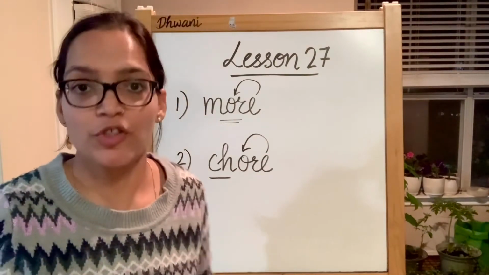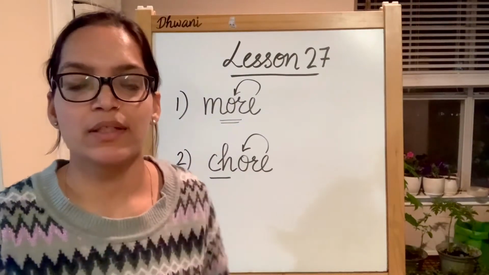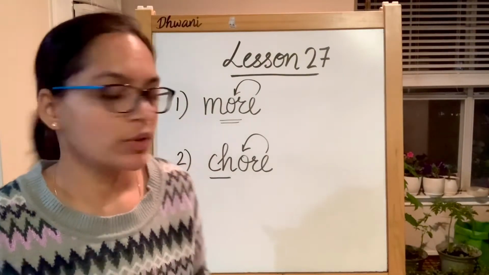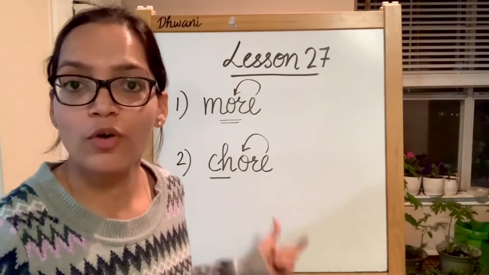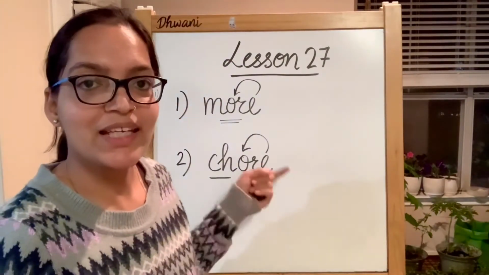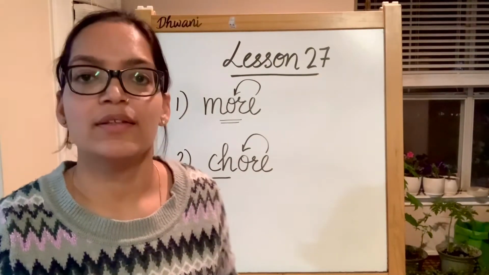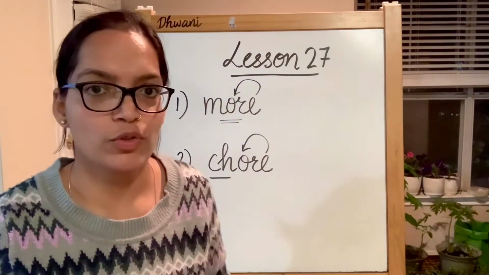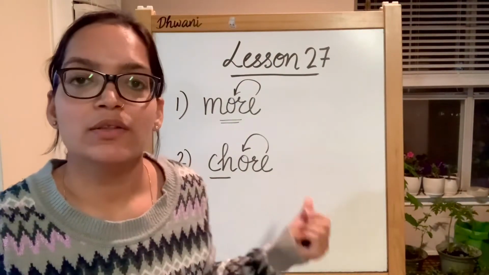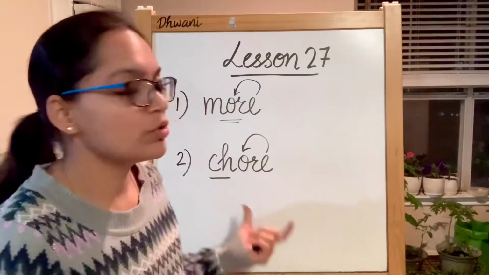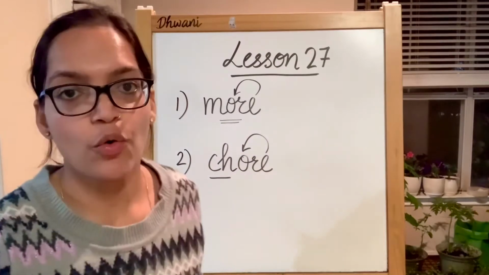CH makes a sound of ch here. Chore. Chore means your task, any work that you do. So this is ch, and this O is going to produce its long vowel O sound because of the E in the end. Chore. Now if we don't write our E in the end, this is going to produce its short vowel O sound, which is going to be O. So this is going to be chore. Wrong. This has E in the end and it's going to produce its long vowel O sound. Chore. This is more and this is chore.